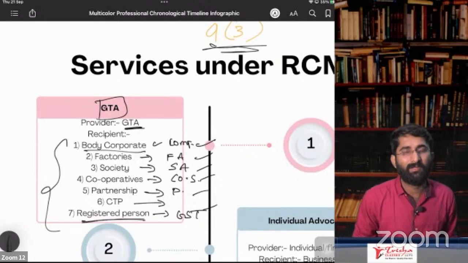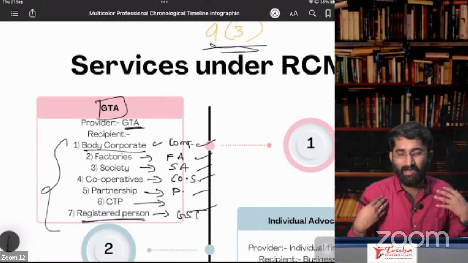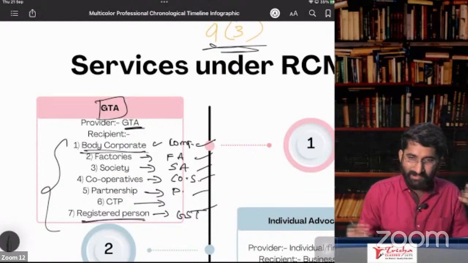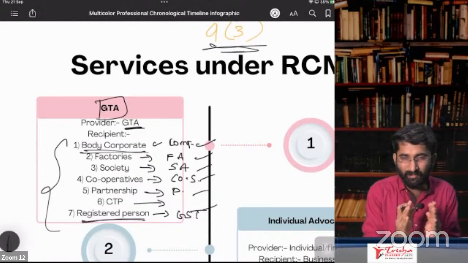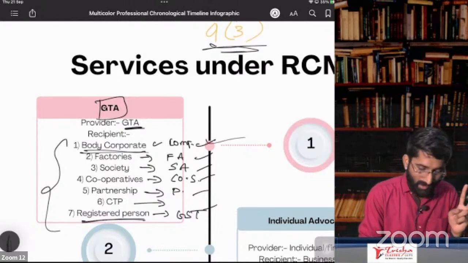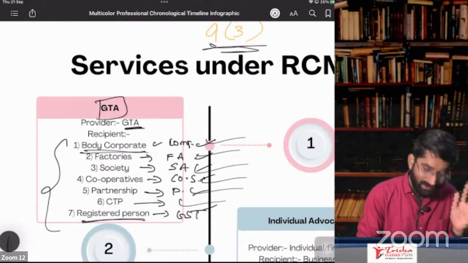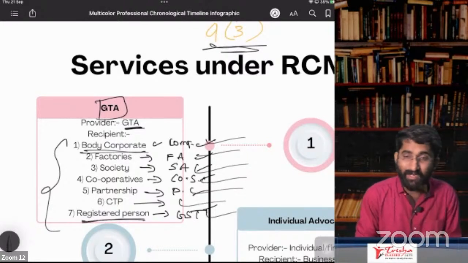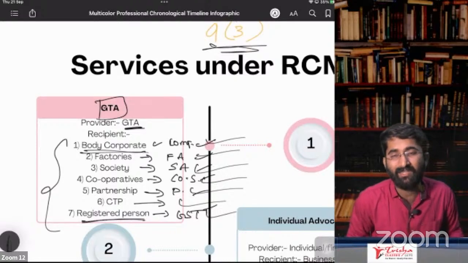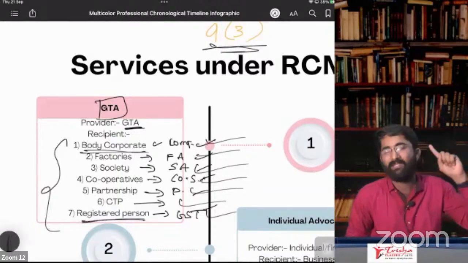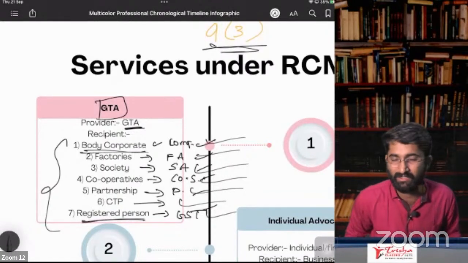And the rest of the people, take me as an example. I am not a body corporate. I'm just a chartered accountant, a very small chartered accountant. I am not a factory. I am not a society. I am not a cooperative society. I don't have any partnership. I am not a CTP. I am not registered under GST. Sir, in that case, RCM is not applicable. It is exempt. In the exemption notification chapter, you have discussed this.